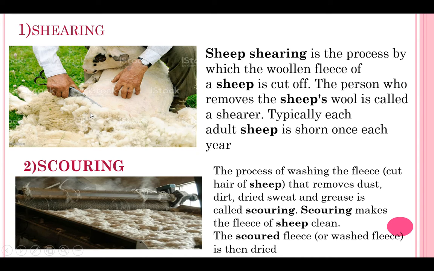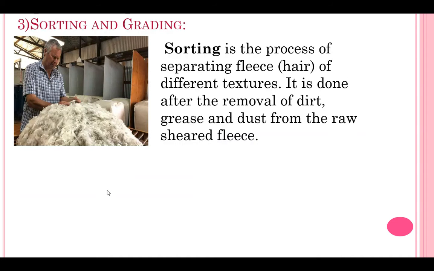Understood? So shearing is removal of hair, removal of fleece or removal of hair of that animal. Scouring process is washing off that fleece. After washing, it will be dried. Understood? Okay. Next process is sorting and grading. So what is this sorting and grading?